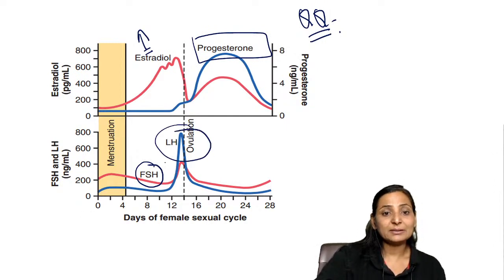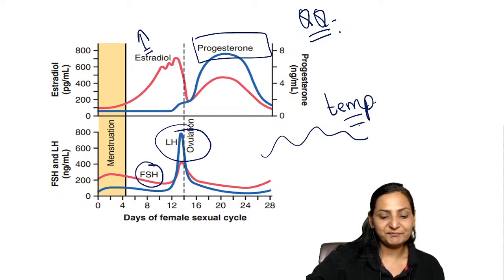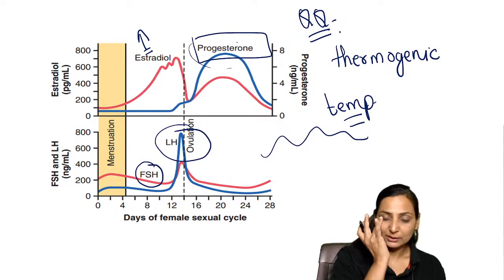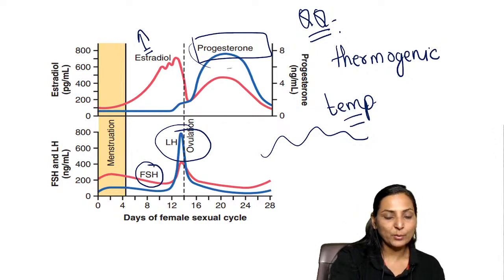Very important graph images related to reproductive physiology. There can also be a graph that is showing you a rise in temperature and asking you the effect. Again, you must remember that there is a thermogenic effect of progesterone. So this is important with the menstrual cycle. Yes, Sapna, it's very important.